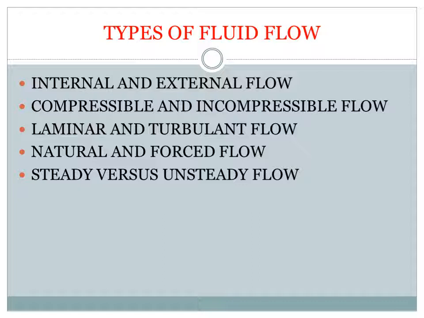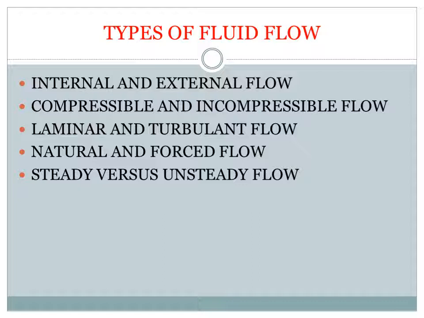Then we can say the density is changing, so it is a compressible fluid. So again I am saying that compressible fluids are fluids in which the density will change according to the applied pressure or any other property. Incompressible flow is for fluids in which the density is constant.